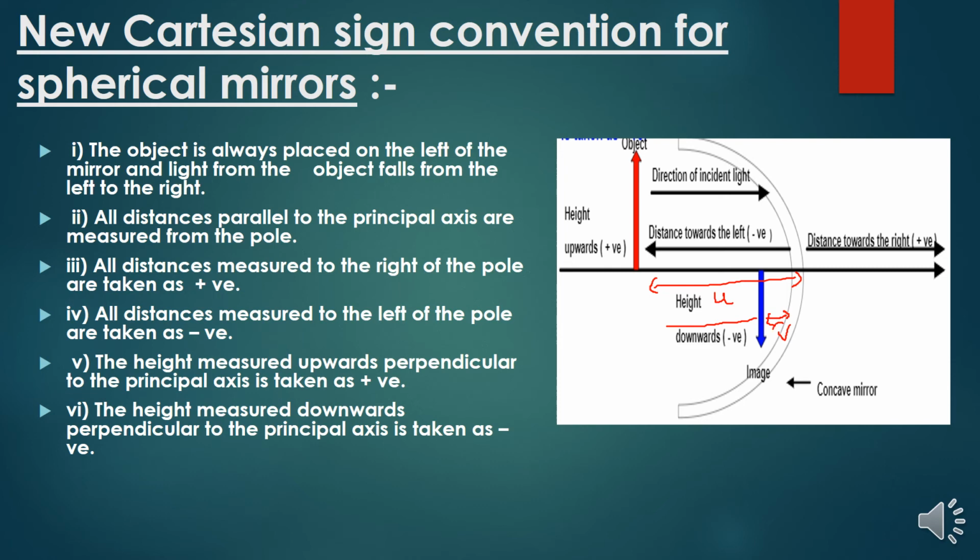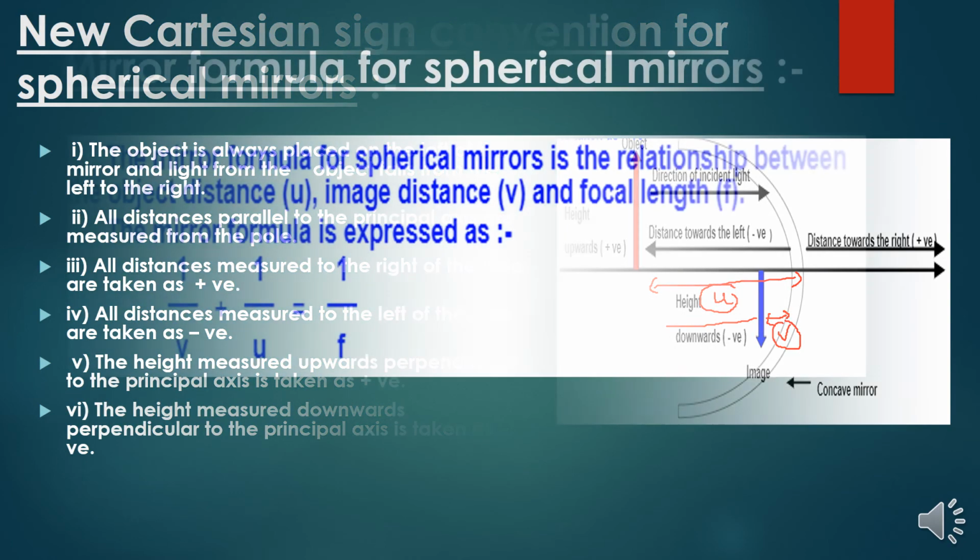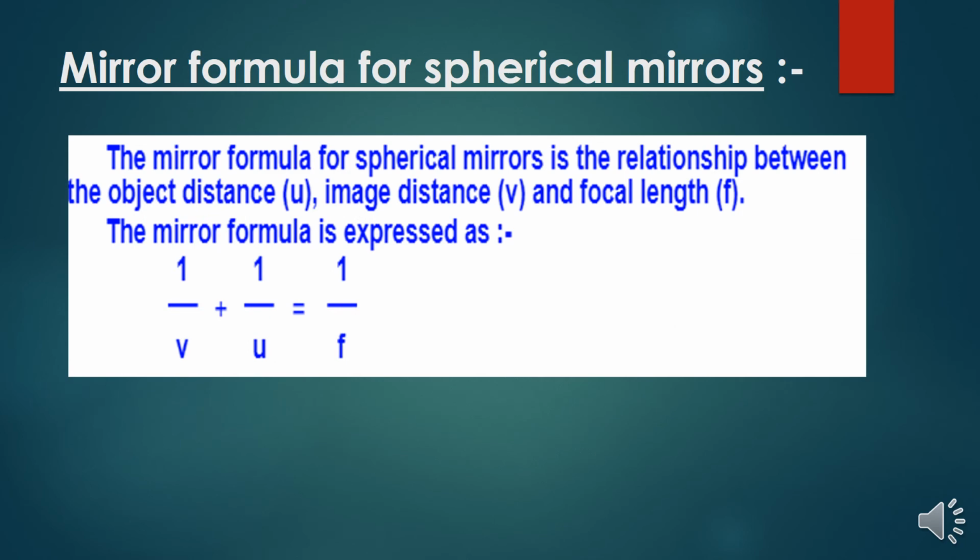So image distance is taken as V, and object distance is taken as U, and the focal length is the distance from the pole to the focus, which is F. The mirror formula is expressed as 1 by V plus 1 by U equals 1 by F, right?